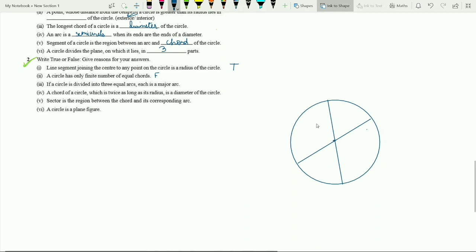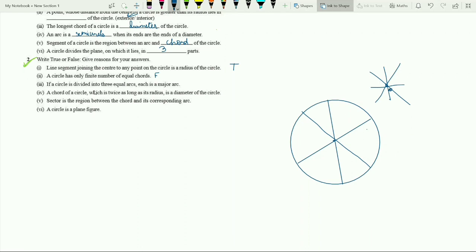You can draw infinitely many because through a point there can be infinitely many lines, right? And there is only one point, the center, so there will be infinitely many equal chords passing through the center.